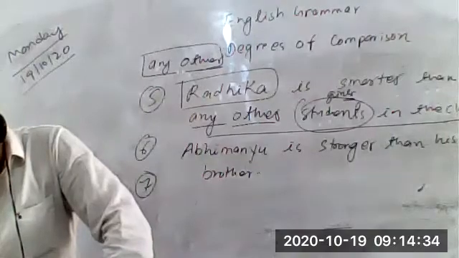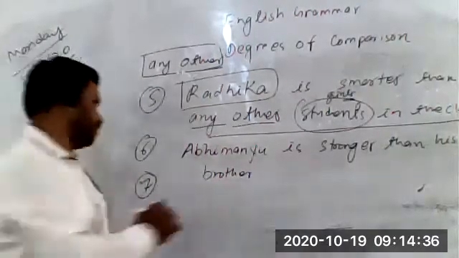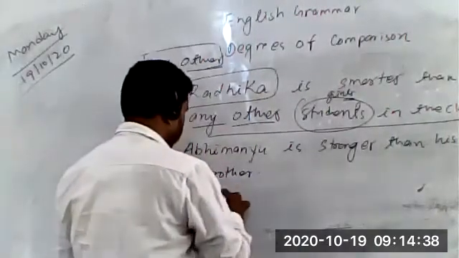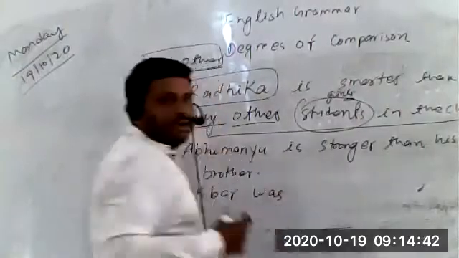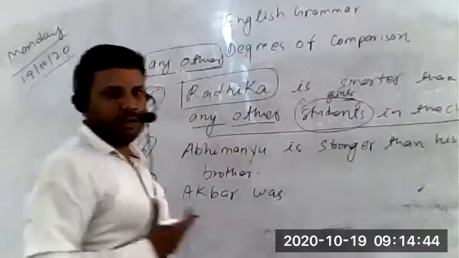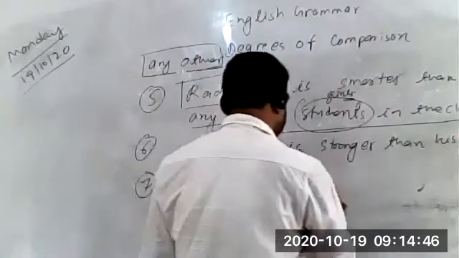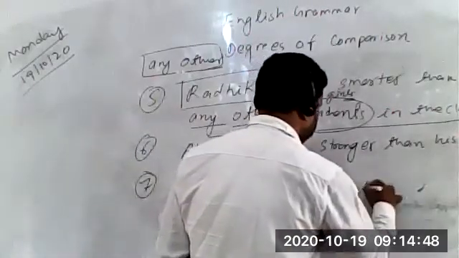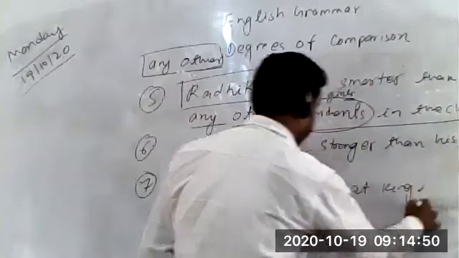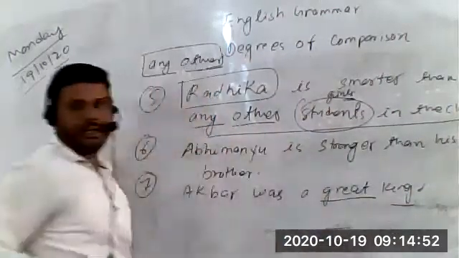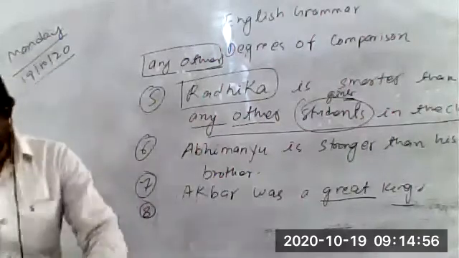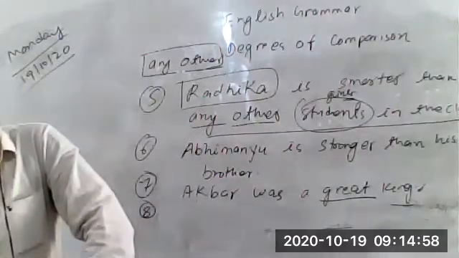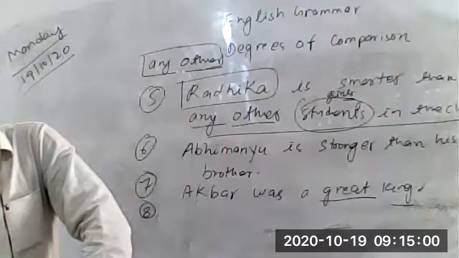Seventh. Akbar was one of the greatest kings. Positive degree. Akbar was a great king. It is the positive degree, not superlative. Akbar was a great king. Great is the positive degree.